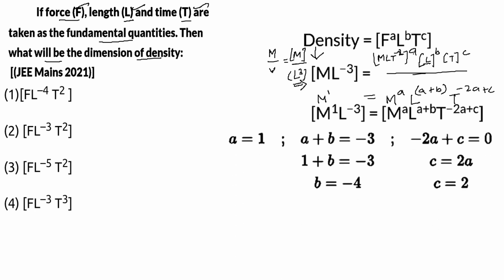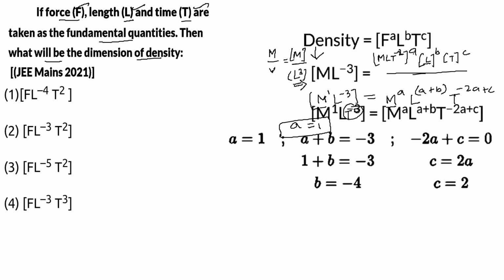Here M power 1, L power minus 3. We compare the dimensions on both sides. According to homogeneity, for M, here 1, here A, hence A is equal to 1. Here there is no T, hence T power 0.